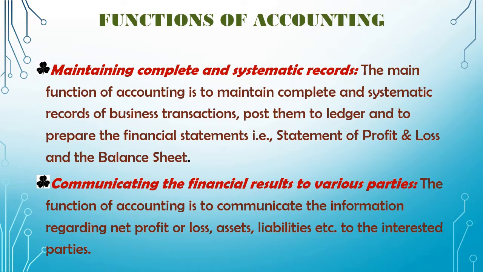Now there are various parties: managers, owners, creditors, bankers, and so the function of accounting is to communicate the financial information regarding how much is the profit or whether there is loss, what is the value of assets, how much liability has to be paid to all those parties who are interested, like all those who are engaged with the business.